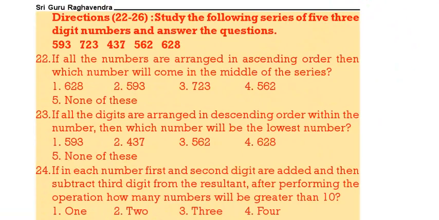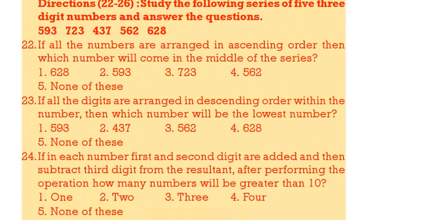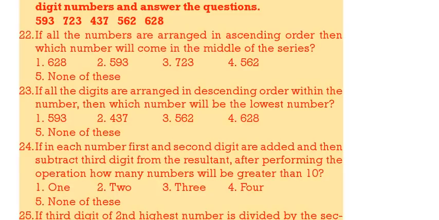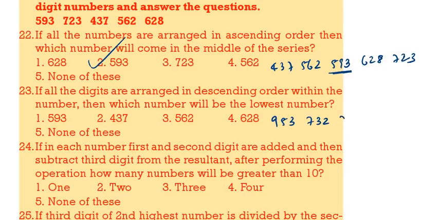Next, see this one which is based on numbers. If all the numbers are arranged in ascending order, then which number will be the middle? So we have to arrange this in ascending order. That means we will get 437, 562, 593, 628, then 723. Which one is the middle? 593. That is the correct answer. If all the digits are arranged in descending order within the number, we get 953, then 732, then 743, then 652, then 862. Which one will be the lowest number? Lowest number is 652. For that, the original number is 562.